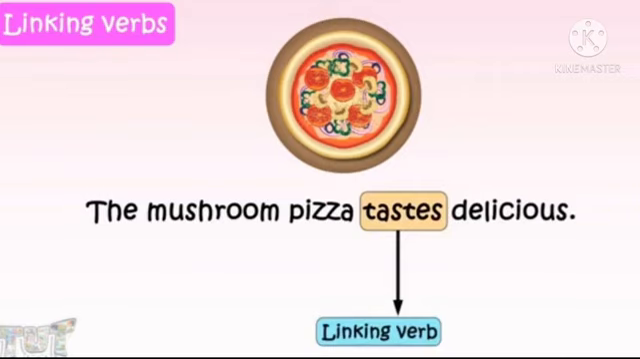Here the subject is the mushroom pizza. And what is the complement of this pizza? It is delicious. So between the subject and the complement comes the verb taste. So we can say that verb is actually a linking verb because it is linking the subject with its complement.